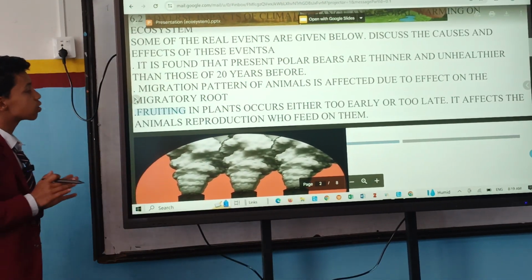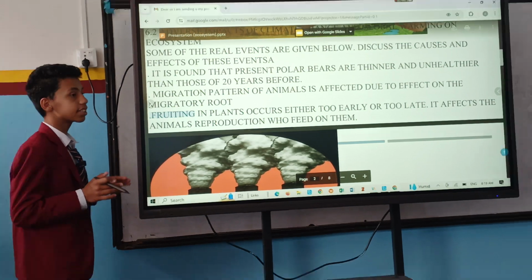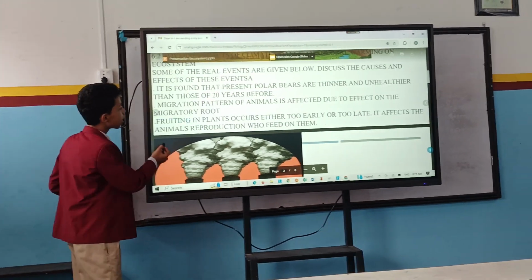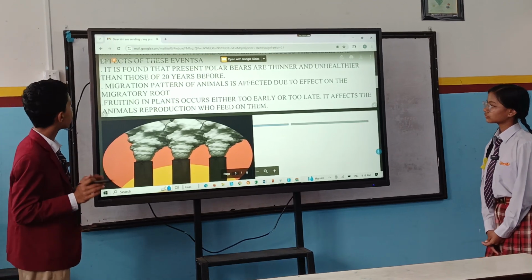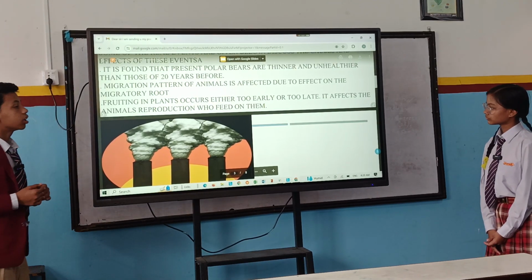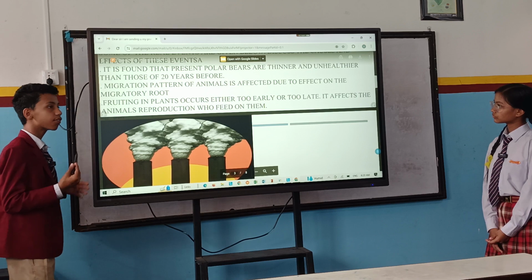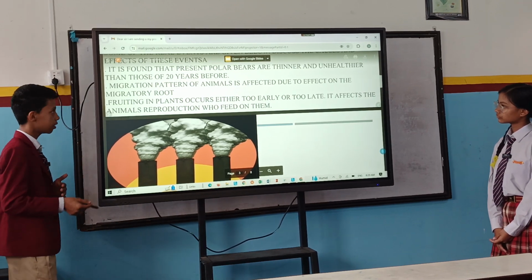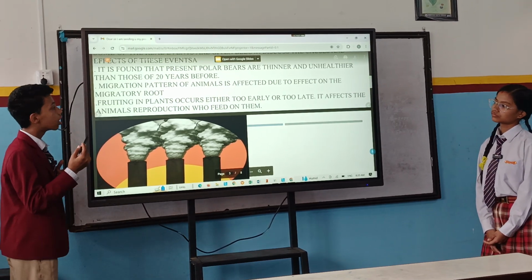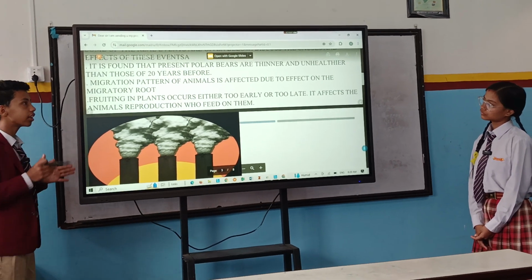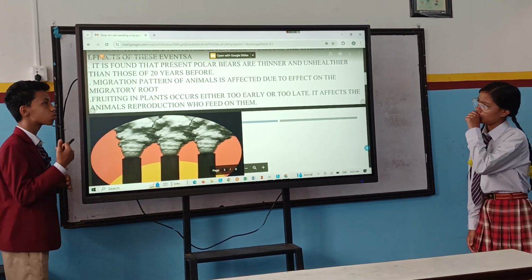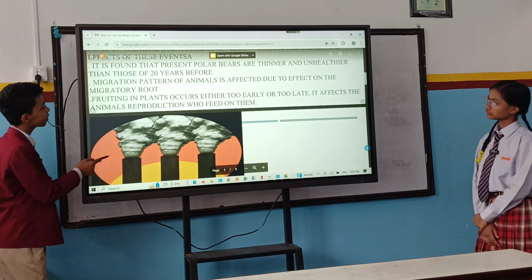And it is considered to be because of global warming. Migration patterns of animals are affected due to the effect on the migration route. Many animals migrate from one place to another for their survival, but because of global warming, they cannot find their route to the next place where they will migrate.